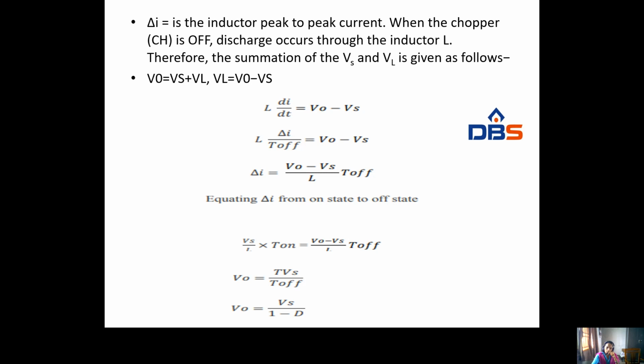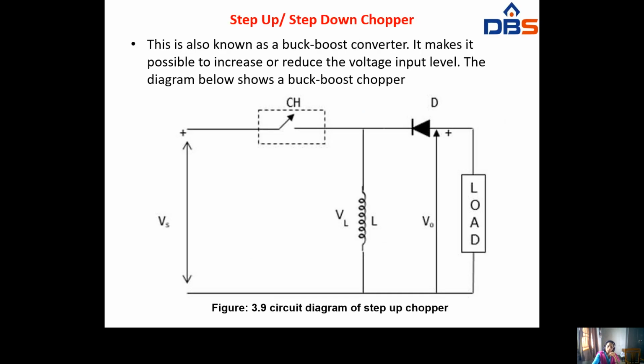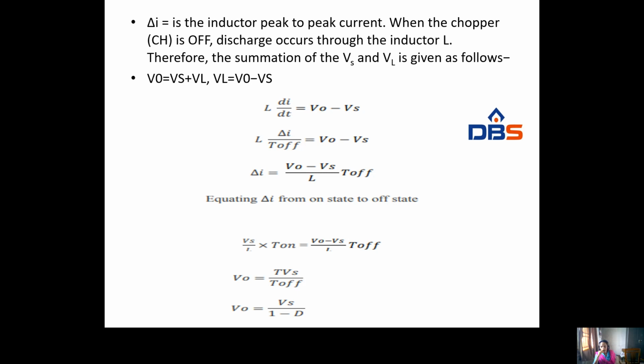So by equating the equations, Vs by L into T on equal to V naught minus Vs by L into T off. When you simplify this, you get V naught equal to T Vs by T off. That implies V naught equal to Vs by 1 minus D. So in the above step up chopper, the output voltage will be Vs by 1 minus D.